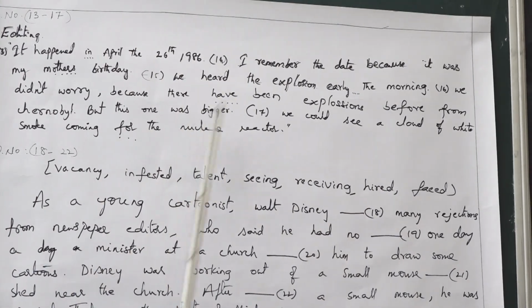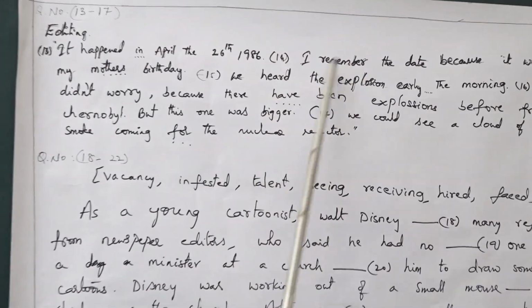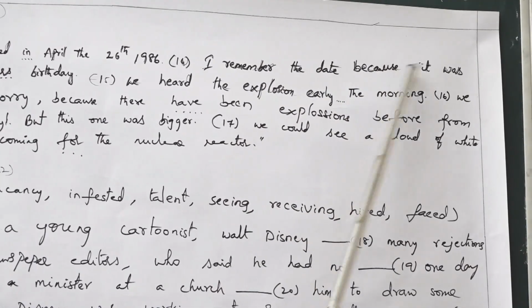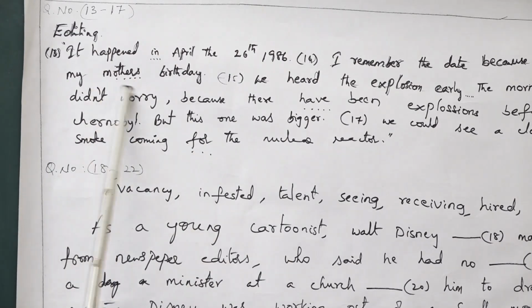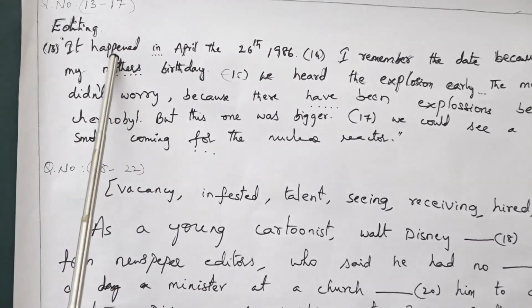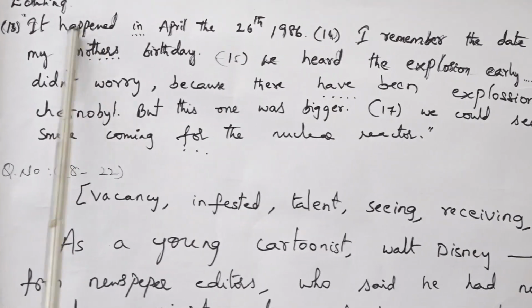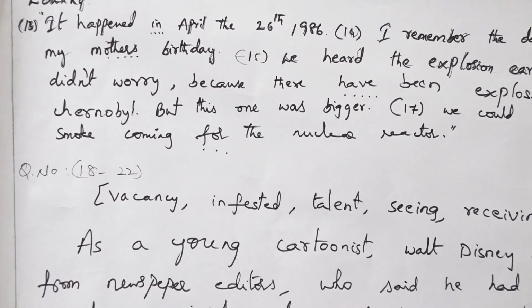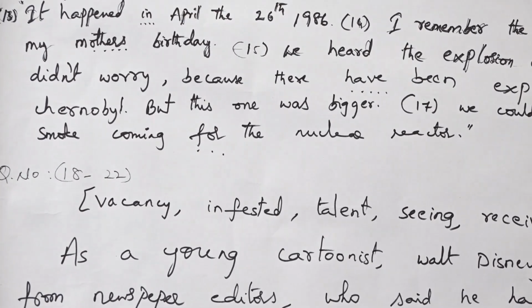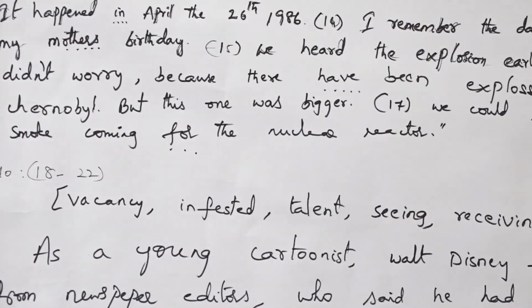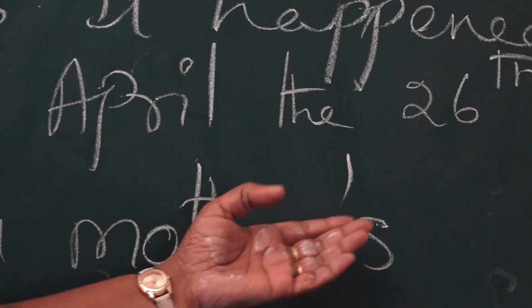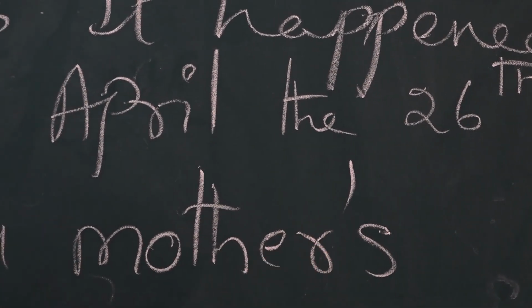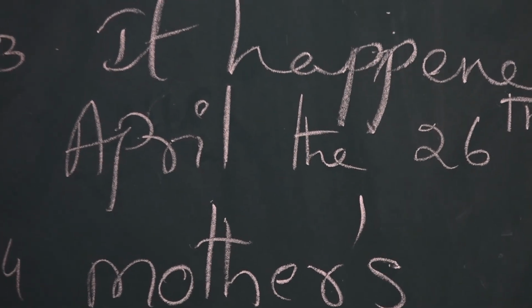If you take the second mistake, this is the 14th question. I remember the date because it was my mother's birthday. Here it is mother's, plural. It should not be plural. It is my mother's. So here you should write, what should be there? Mother's, apostrophe s. There should be an apostrophe. So this minor mistake should be identified by you. This carries you 1 mark. It is not a joke. So there should be an apostrophe here.